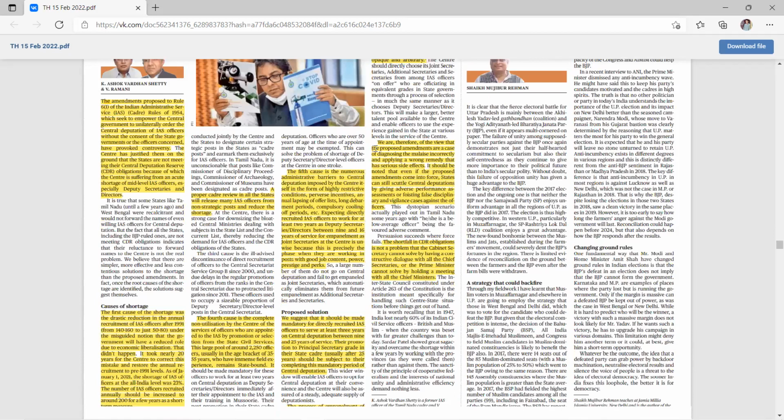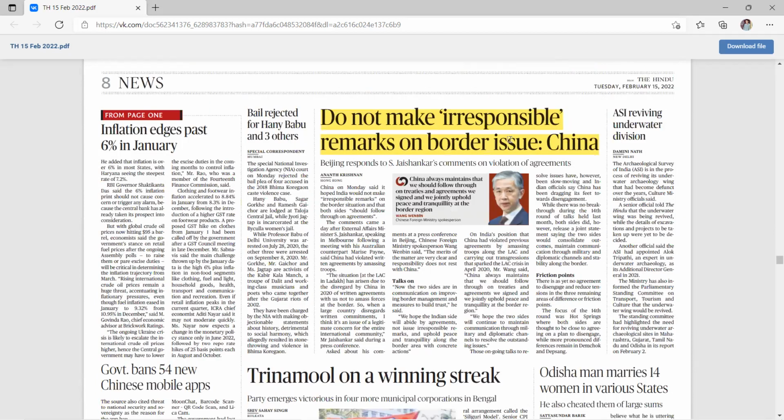Another important topic is do not make irresponsible remarks on border issues, China. We discussed yesterday that India, USA, Japan, and Australia, the 4 members of the Quad, met in Melbourne to discuss various aspects. In that meeting, External Affairs Minister Jaishankar remarked that China has not been following the agreement signed between India and China on the border management issue.